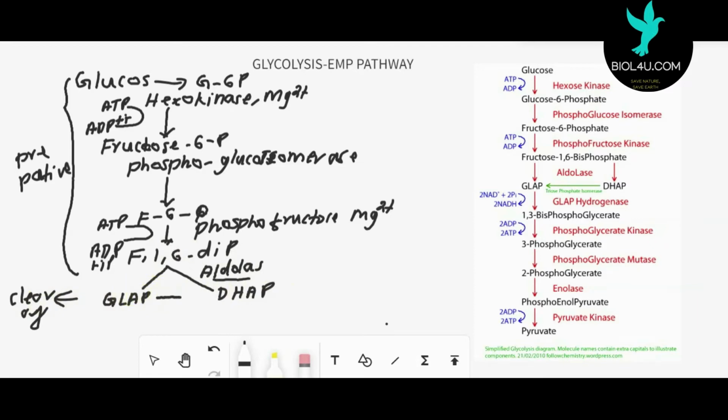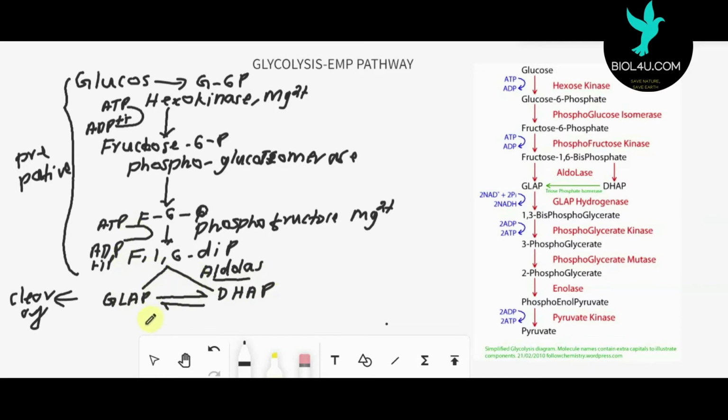Then see here, these two molecules undergo isomerization. Glyceraldehyde phosphate is converted into dihydroxyacetone phosphate and dihydroxyacetone phosphate is converted into glyceraldehyde phosphate. This isomerization reaction is catalyzed by triose phosphate isomerase, an isomerase enzyme.